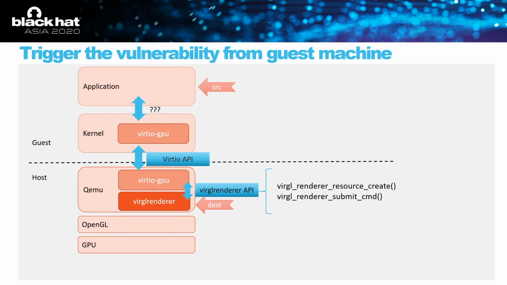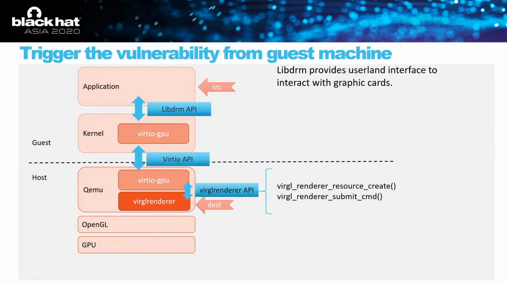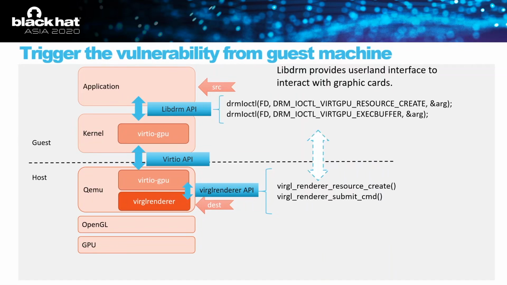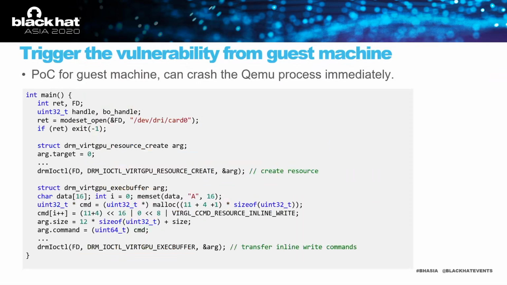Inside the guest, we need to submit the commands from userland to kernel. But what interface is involved here? After some research, we found a library called libdrm. It provides a userland interface to interact with graphics cards. Then our problem is finding the APIs from libdrm which correspond to the vulnerable APIs of the Virglrenderer API. It turns out they can be triggered by I/O control with specific command types.